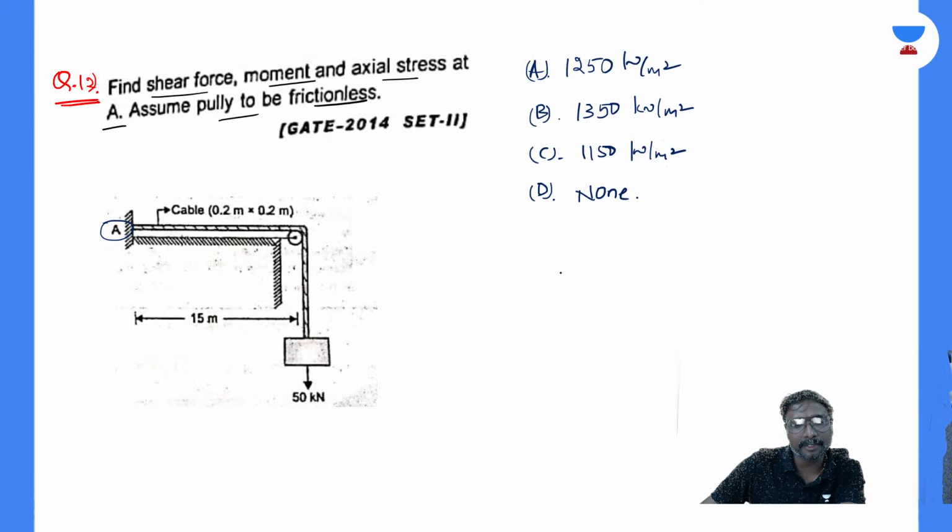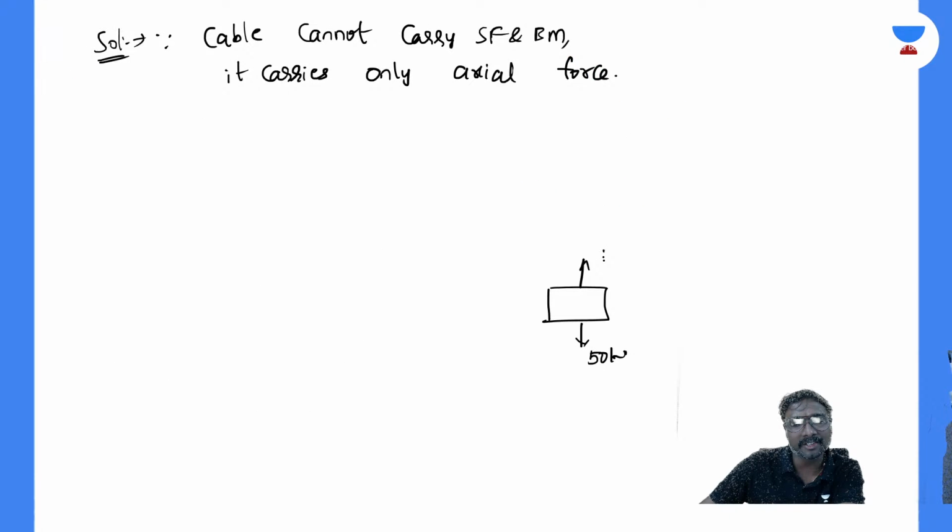That tension in the cable is also nothing but this 50 kilonewton. Because downward 50 means upward also 50 to maintain the equilibrium. The tension is 50, right? Now tell me, what is the stress in that cable? Stress in the cable is nothing but the tension divided by the cross-section area. What is the tension? That is your 50 kilonewton.